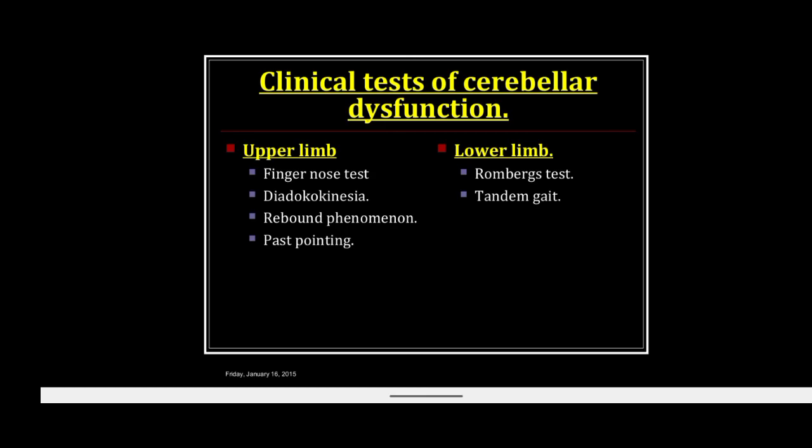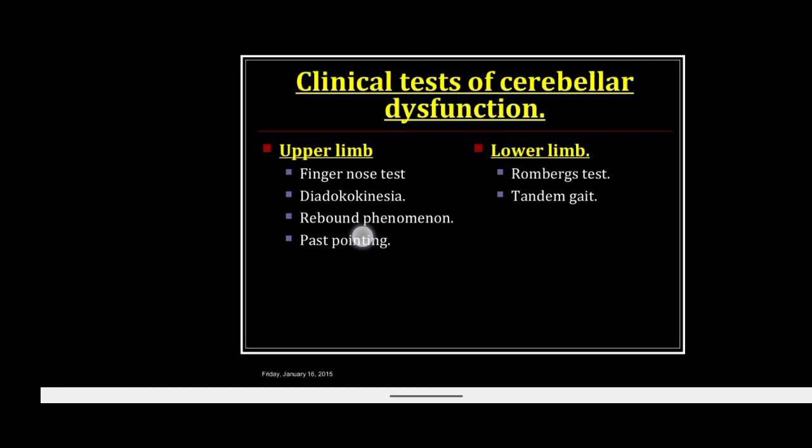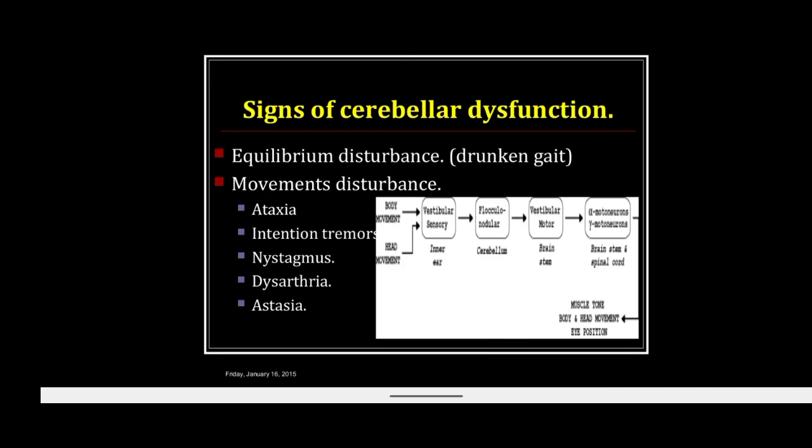Clinical tests include the finger nose test, dysdiadochokinesia, rebound phenomena, past pointing, and the signs are Romberg's test and tandem gait. So these are the different signs of cerebellar dysfunction.